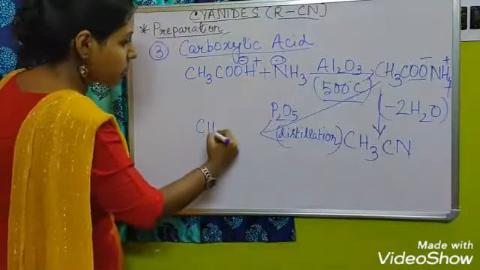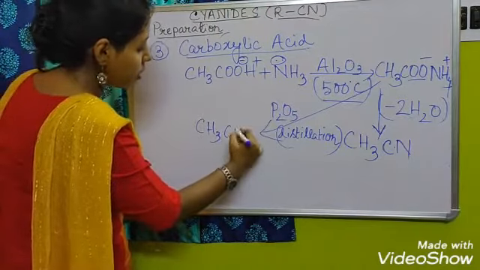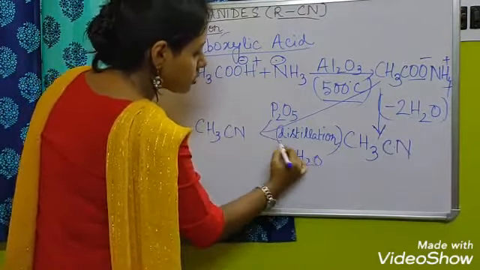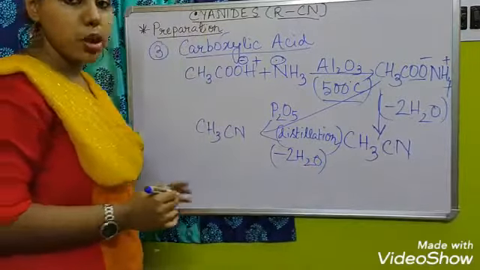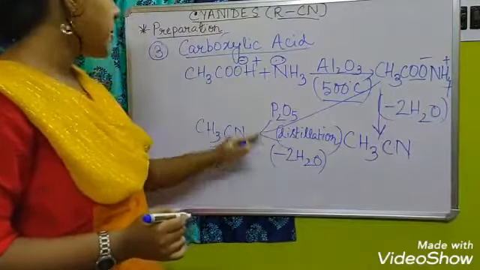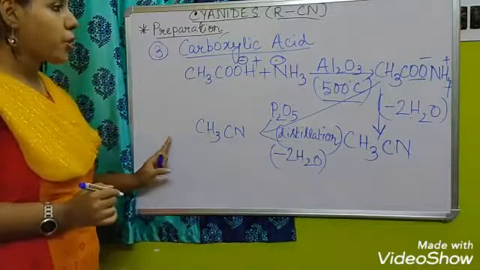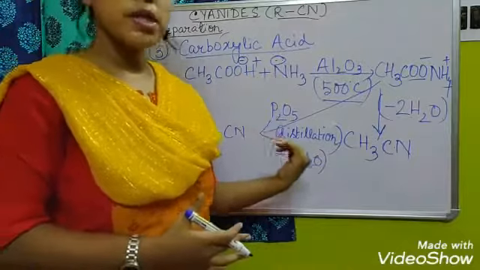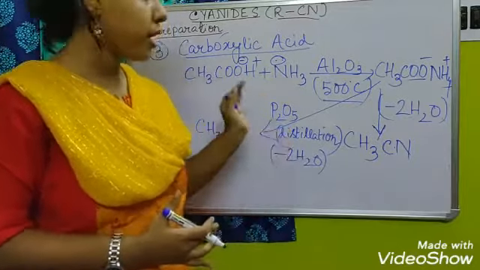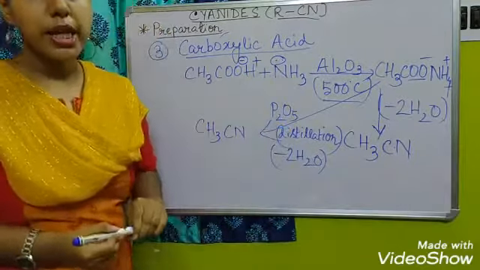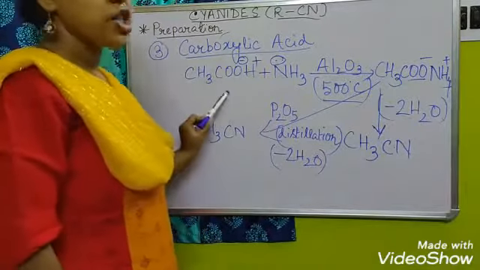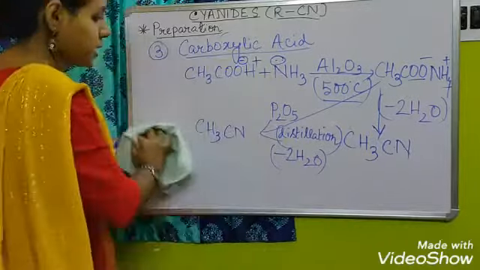So again it will make CH3CN and there will be the removal of two water molecules. So this is the preparation of cyanides from carboxylic acid. Clear? Another method is also there by which we can make the cyanides starting from the carboxylic acid.